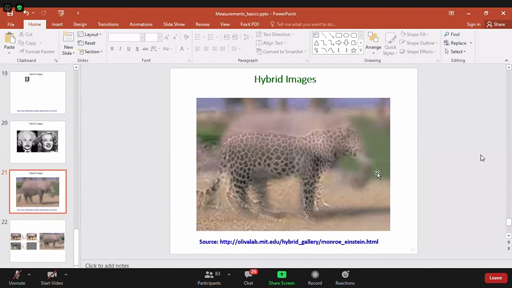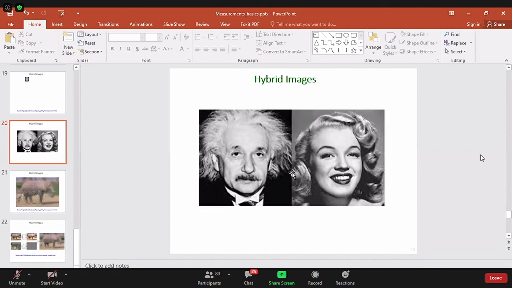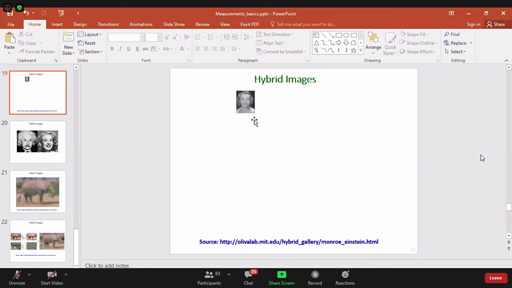So this particular image, when you look from far, a smaller image means you can assume that you are looking at that image from far away. That means your brain is averaging. It is the low frequency component of the image.